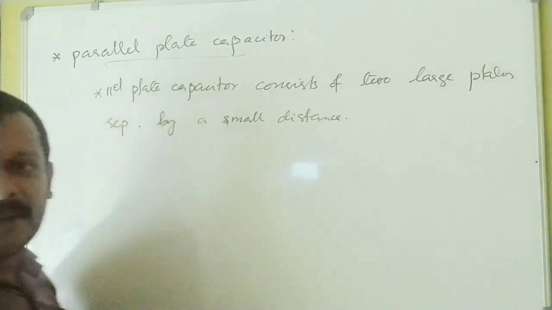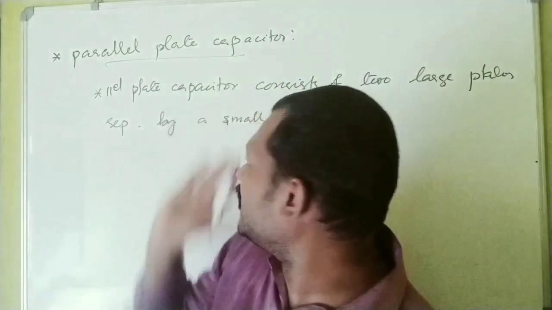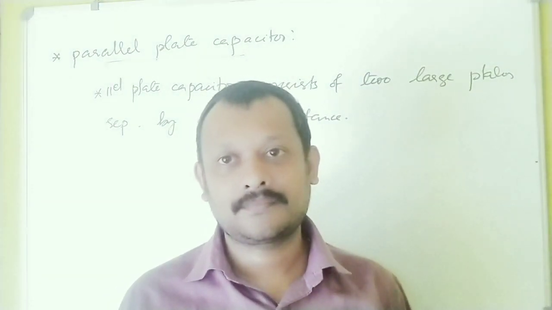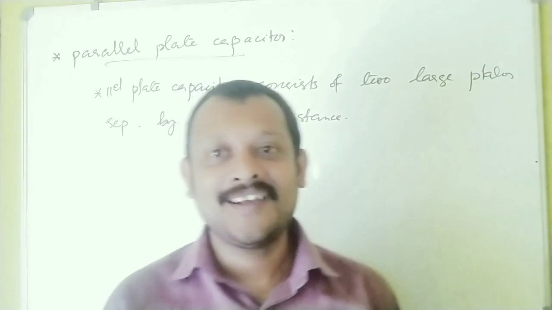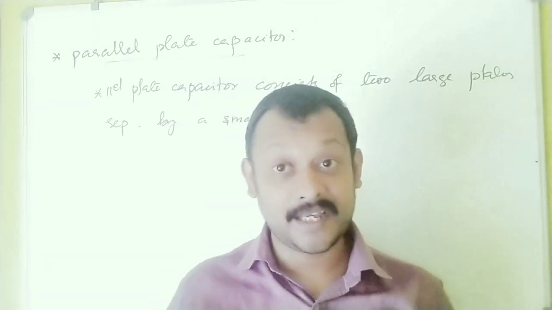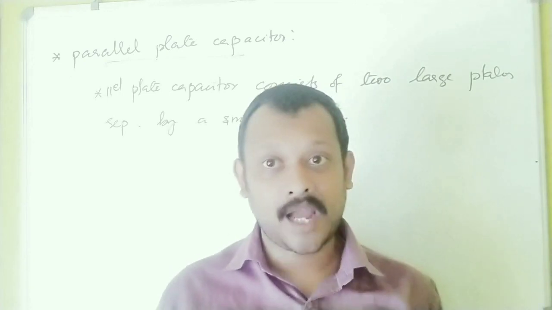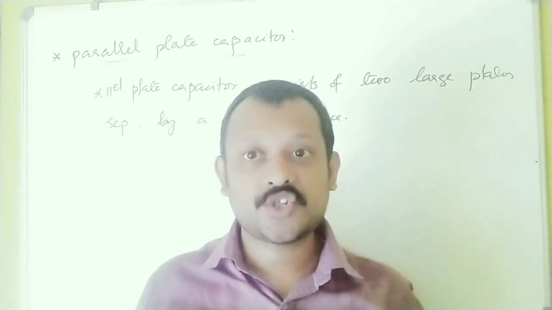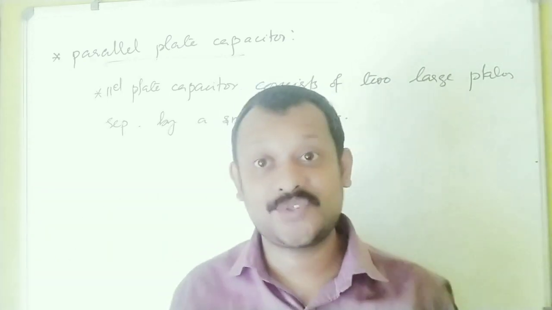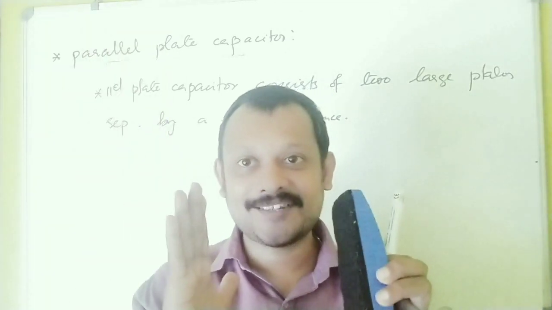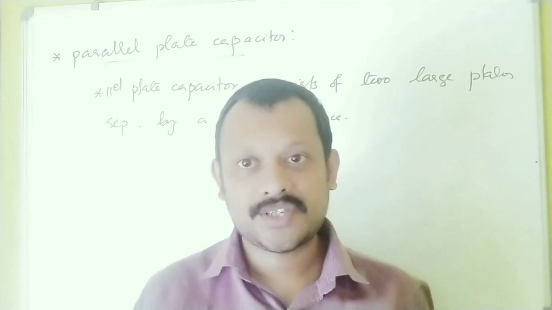Two large plates separated by a very small distance constitute what is called a parallel plate capacitor. Now you may be asking me a question, sir, how can large plate? Generally the size of the capacitor is something of this order. And you are saying this capacitor consists of two large plates kept parallel to each other and separated by distance.